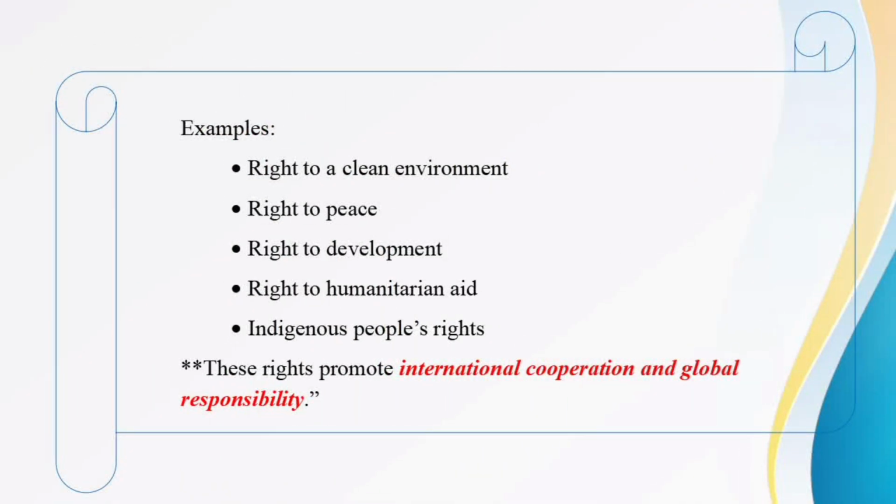Now let's see some examples of the third generation of rights. Right to a clean environment, right to peace, right to development, right to humanitarian aid, indigenous peoples' rights. These rights promote international cooperation and global responsibility.